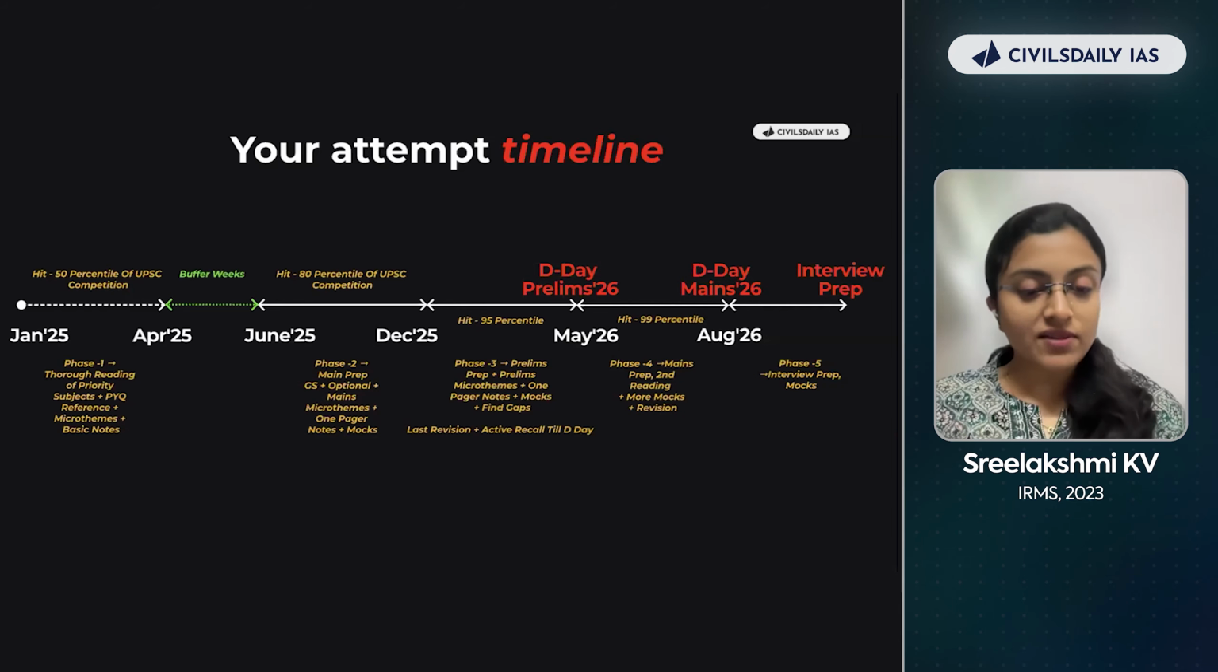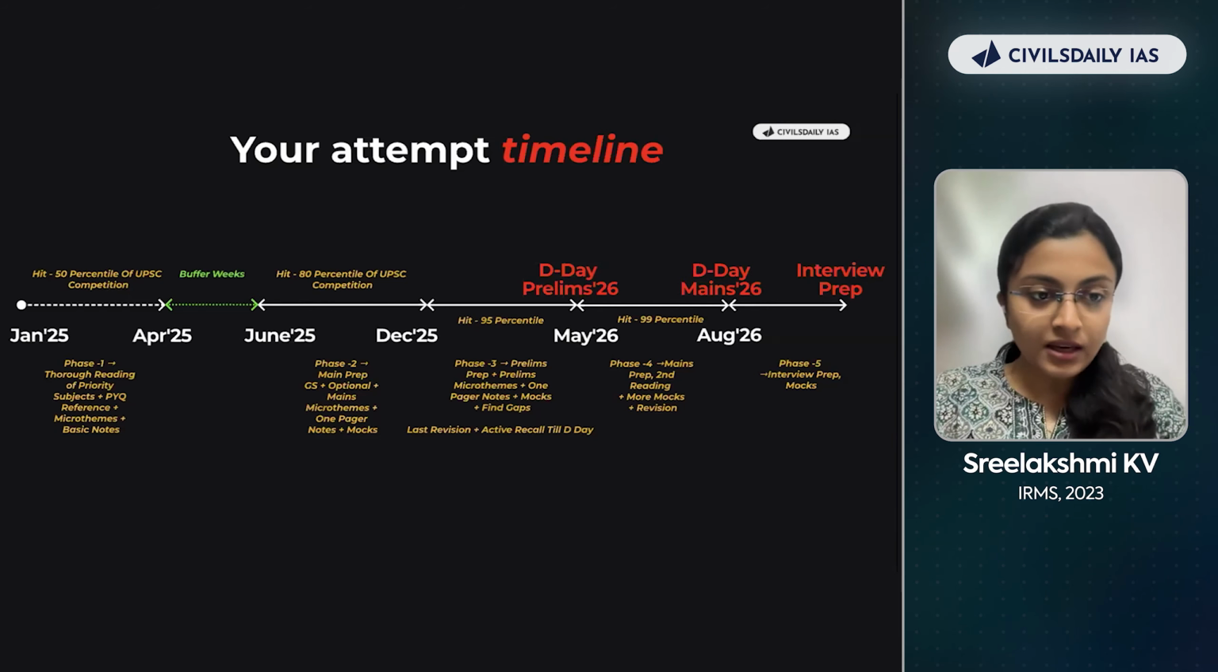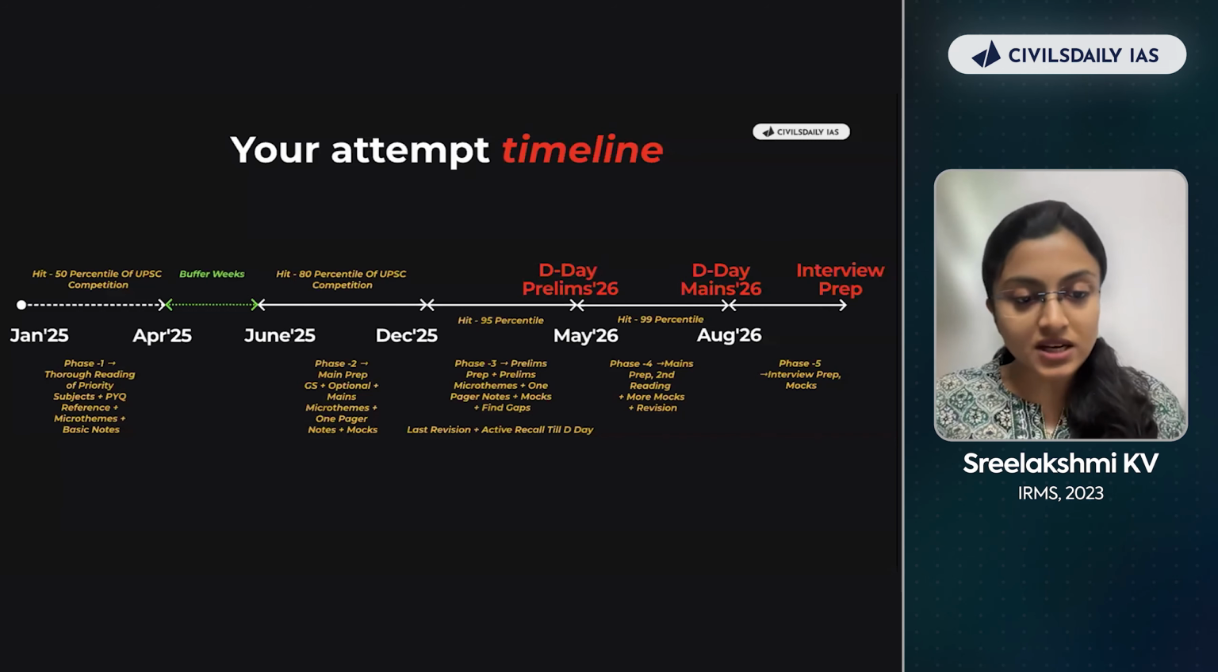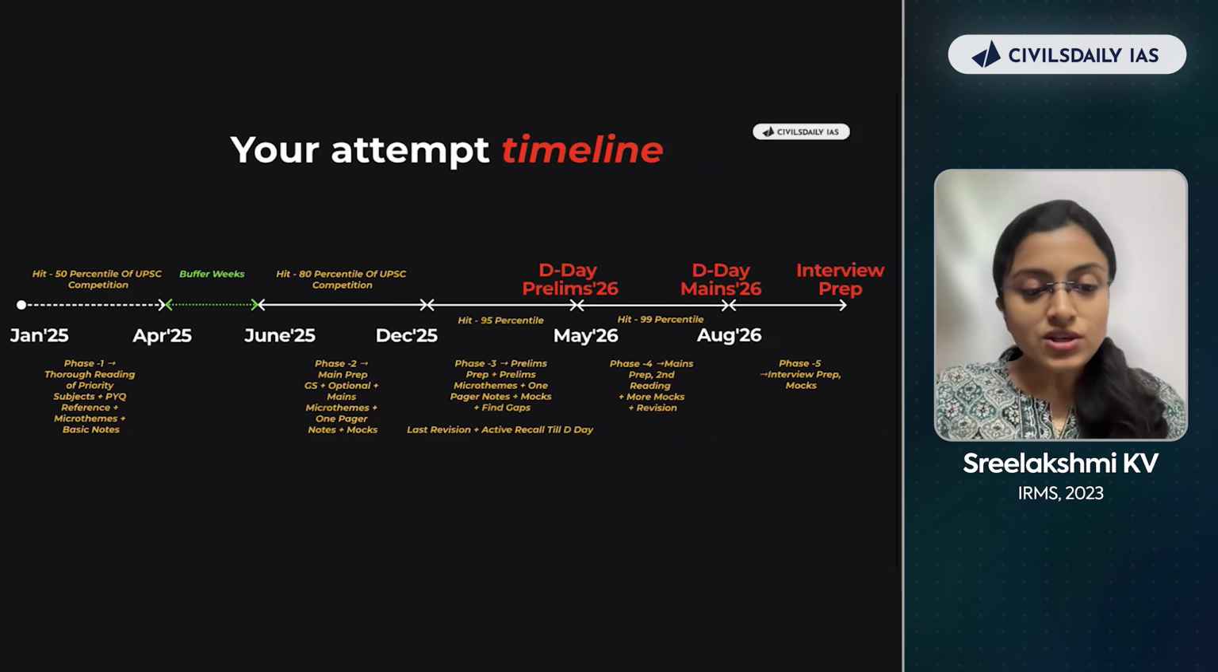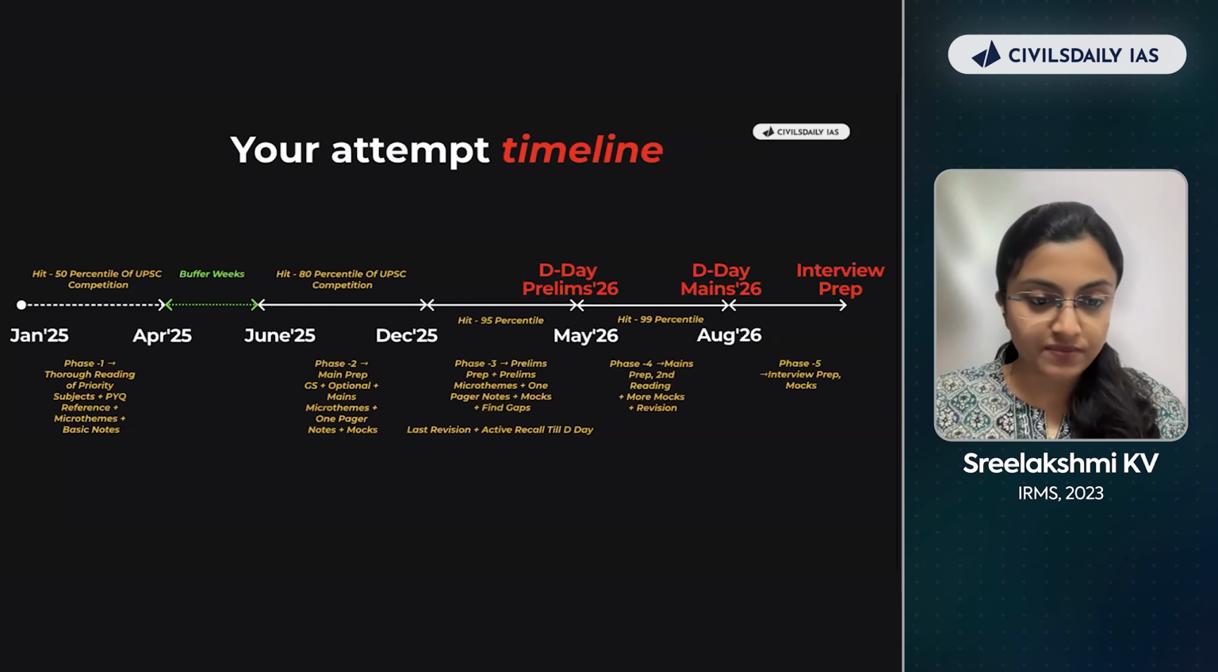All right. Now, UPSC has given us a syllabus, but UPSC has not gone into detail to explain which are the priority areas, right? It just gives you a broad area. Now, where do you get these micro themes from? From the PYQs. All right. And also make your basic notes. So this comes under phase 1. Once you complete this phase, you will be like 50% above the UPSC competition.